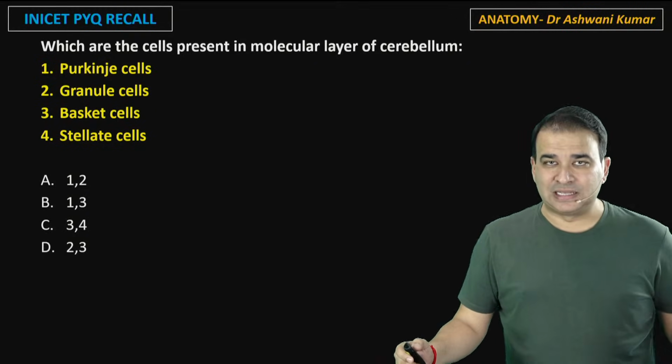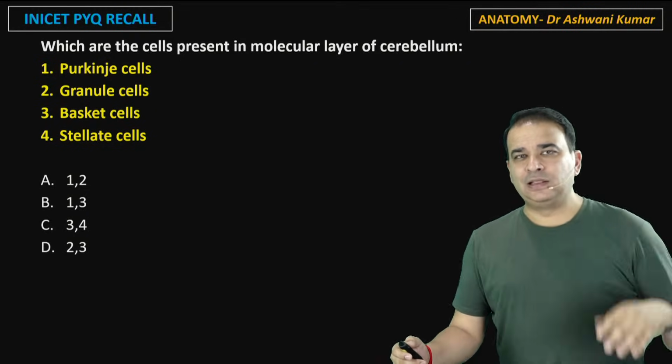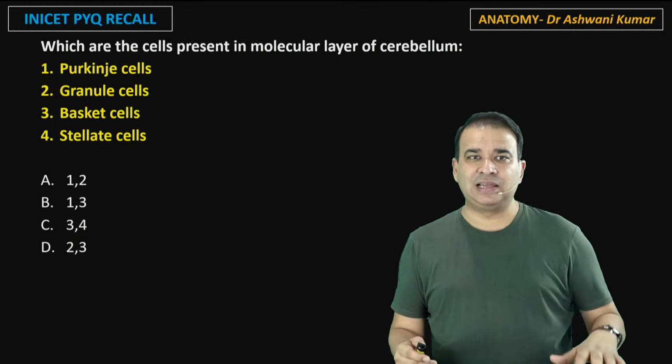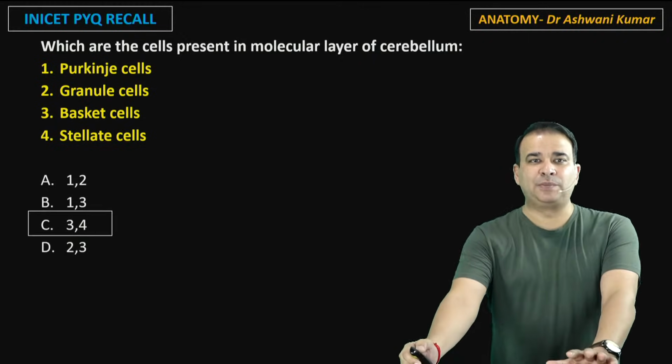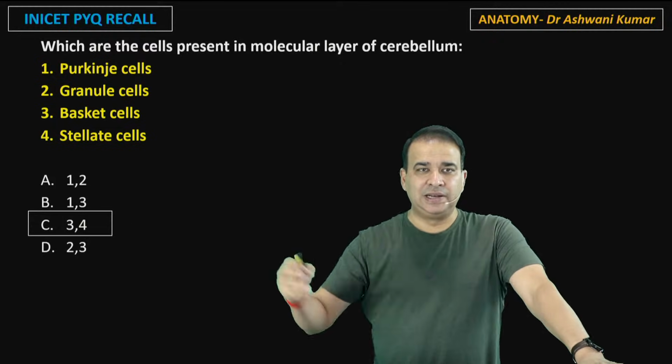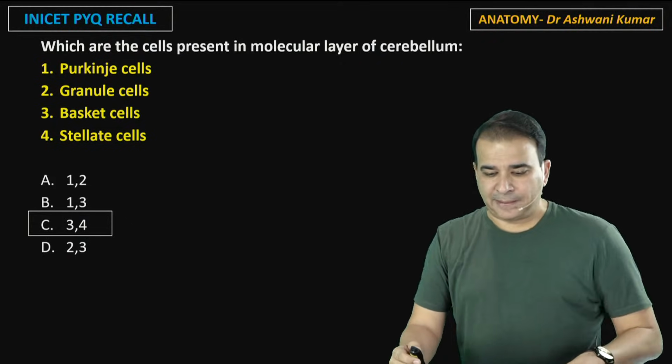The 2 supporting cells, stellate cells are the topmost cells here, and the basket cells are also there, which are dispersed everywhere in that layer. And these are 2 types of cell which are present there, 3 and 4. The basket and stellate cell are present in the molecular layer.